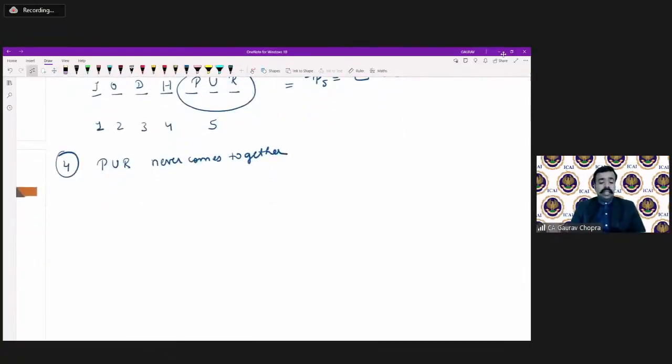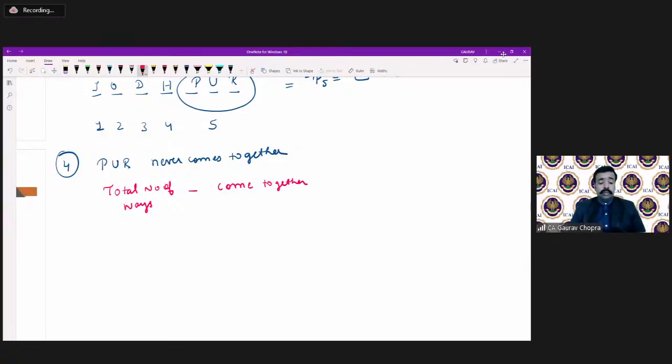Whenever there is some negative question, that means these two must not come together, then what we have to do is this: take the total number of ways, the total number of permutations, minus the ways in which they come together. By using this concept, we can simply find out the answer.